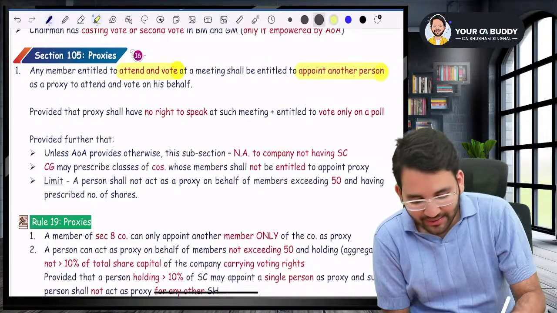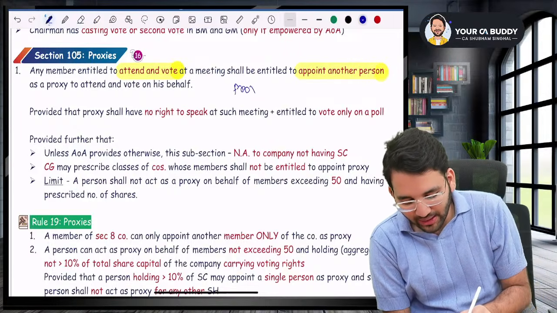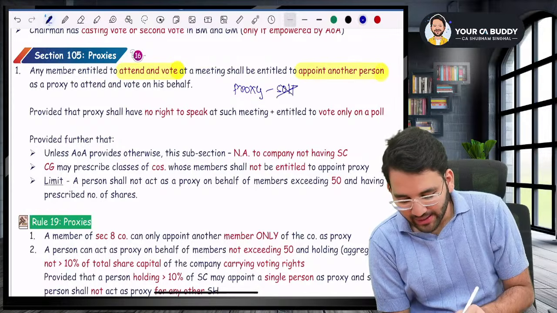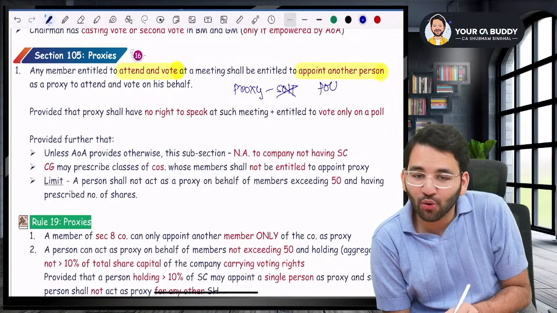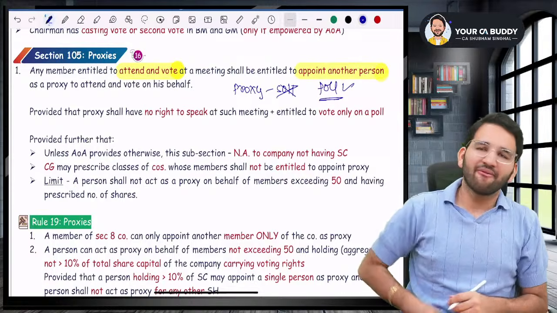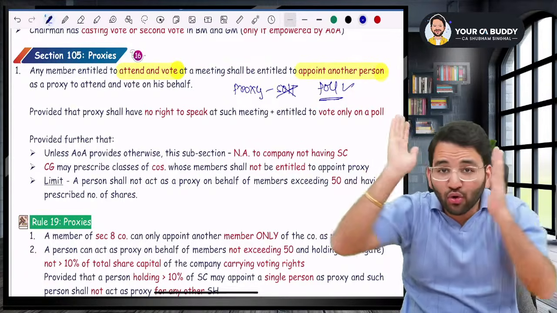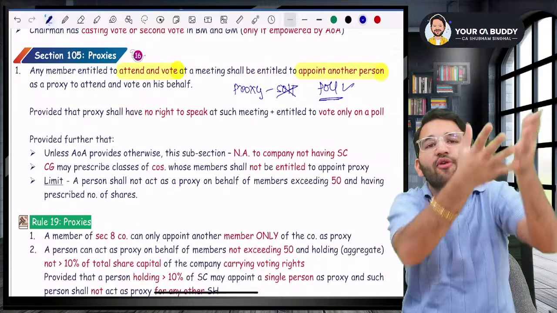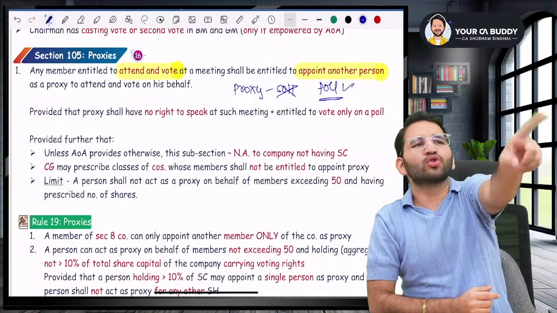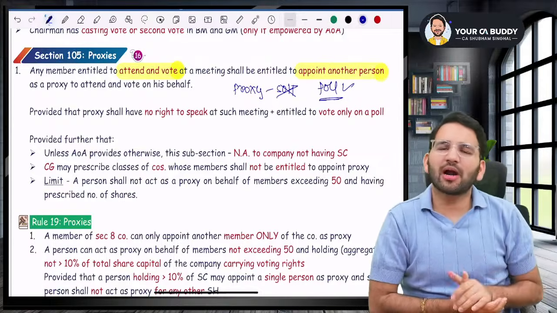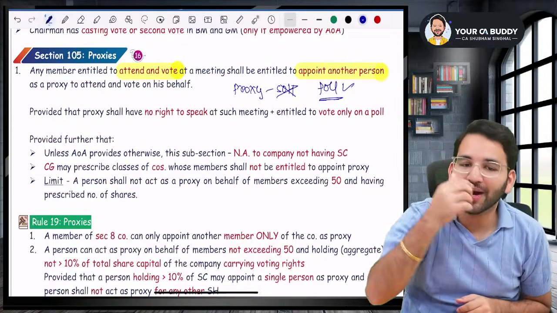But please understand, sir, proxy will never vote in case of show of hands. In show of hands, proxy will not vote. Proxy only votes when it is a case of poll. Whenever it is a case of poll, proxy becomes very active. Do you know that proxy can even demand a poll? Proxy can say, no, no, show of hands is not okay with me, you please do a poll. This can be demanded by a proxy.